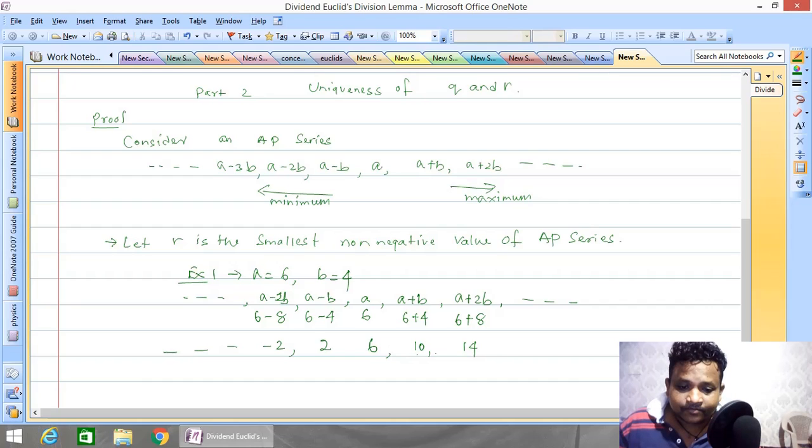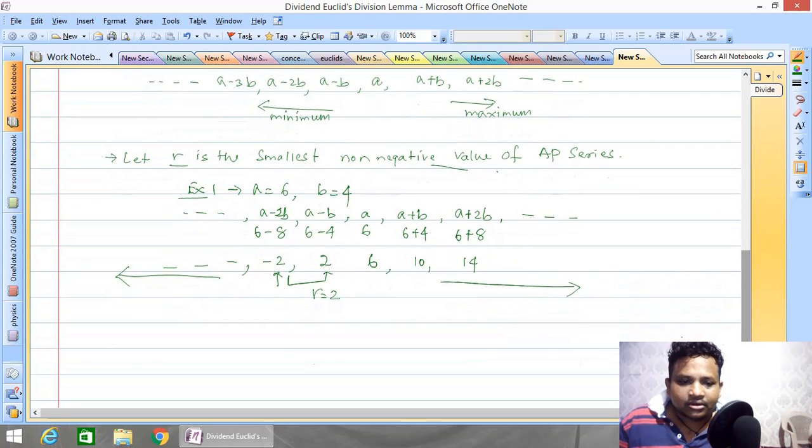Now you see, if you go from here, from this negative values are started, minus 2, then all the negative values are started from here. Now here all the positive values but maximum. We are considering what? R is the smallest non-negative value. So what is the smallest non-negative value? तो यहाँ से आपका negative start हो रहा है, तो उसका पिछला value क्या है? 2. तो that means here R is equal to how much? 2.